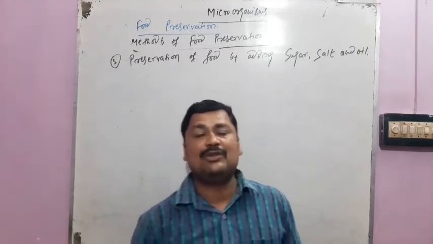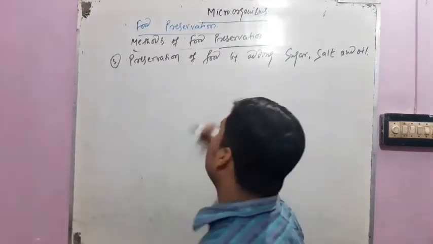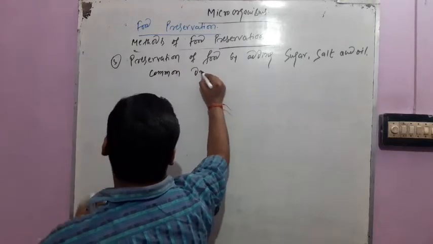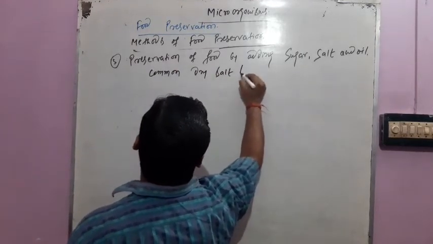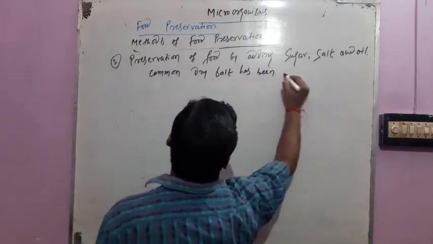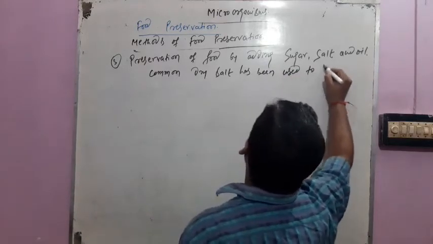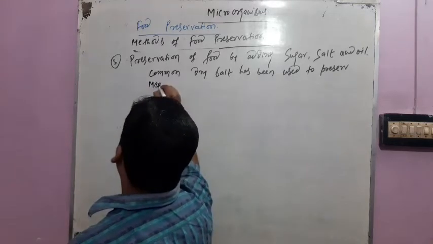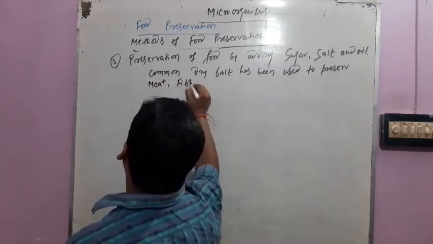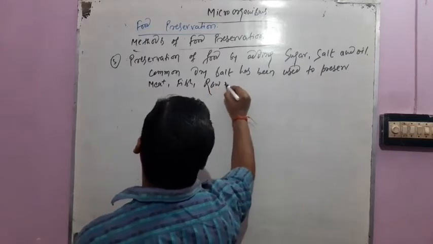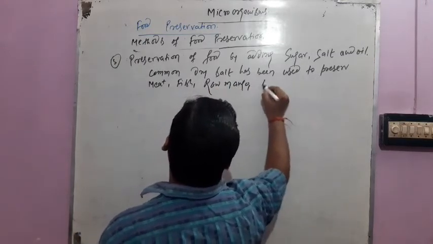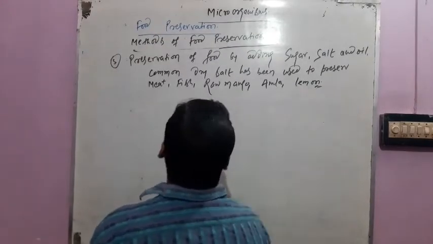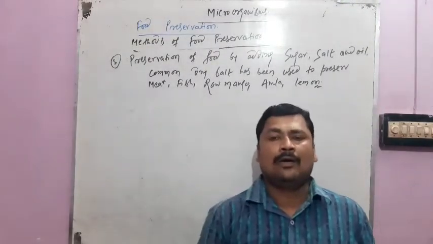Common dry salt has been used to preserve meat, fish, raw mango, amla, lemon, etc. How?